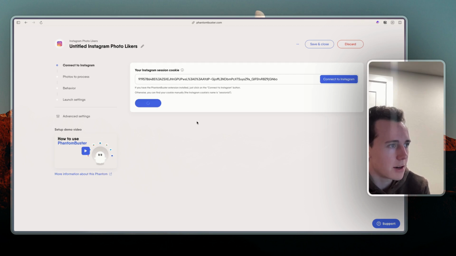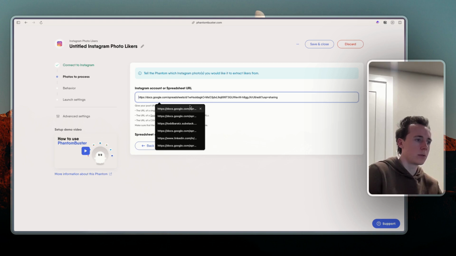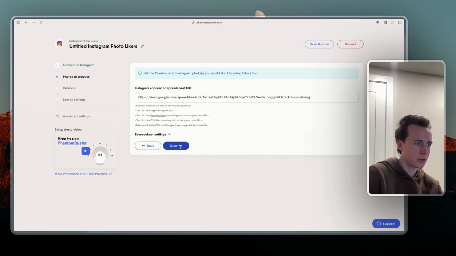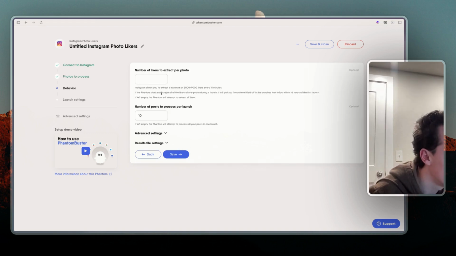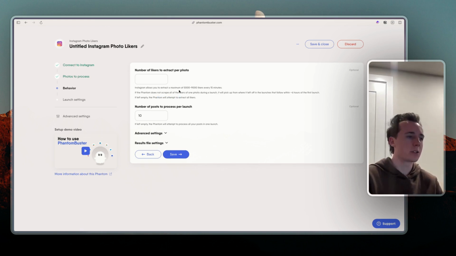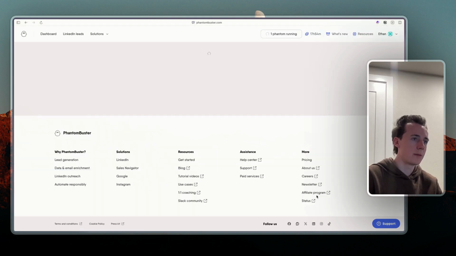We'll do the same thing here. So we'll do the same spreadsheet. Now we will leave this empty so it extracts all. Do 10 posts. We'll run this one as well.